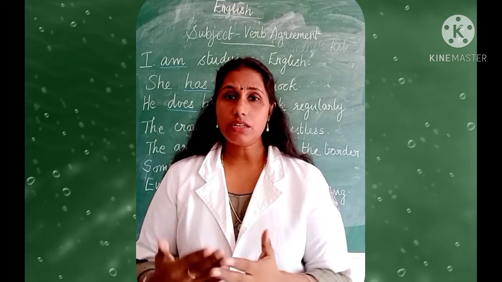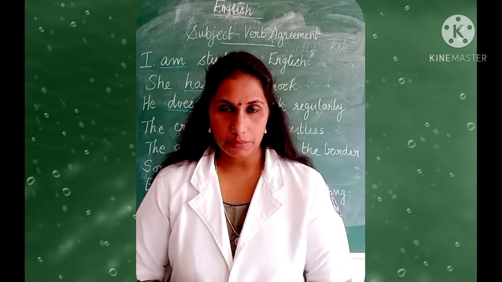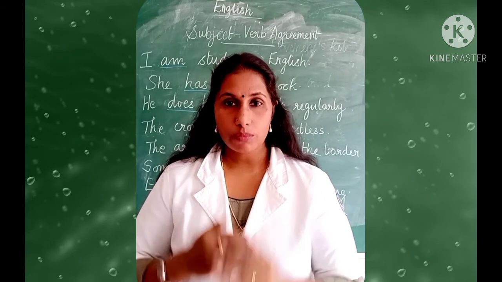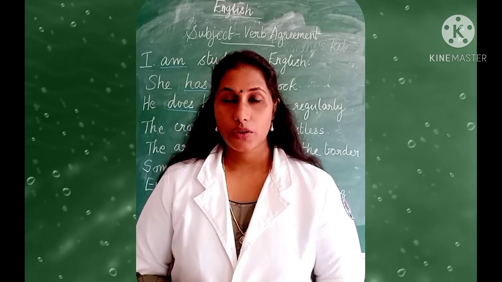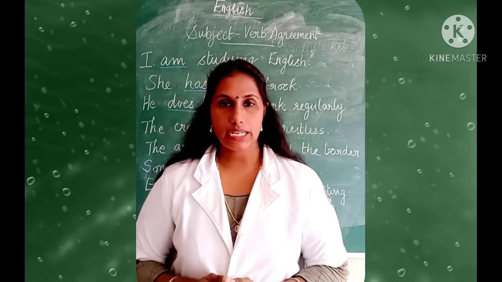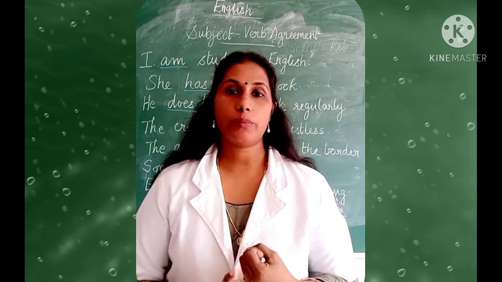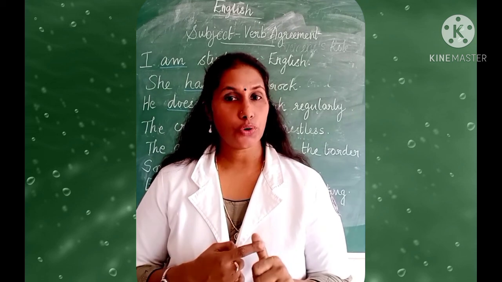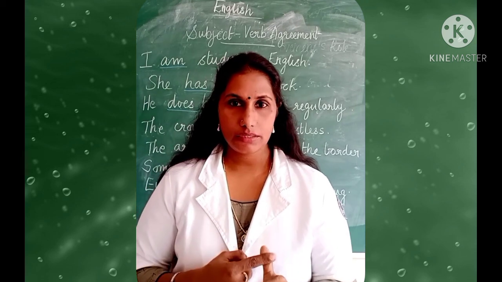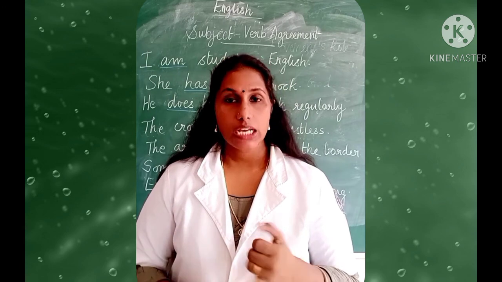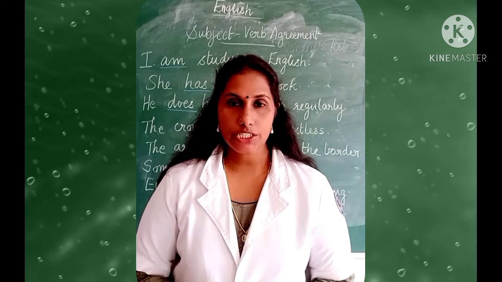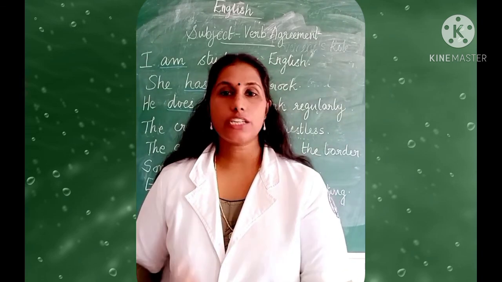There are many rules for subject verb agreement. Right now we are learning only 3 rules. So one more rule I will explain. When we use words like somebody, nobody, everyone, every, none, all, these kinds of words, with them we always use a singular verb.